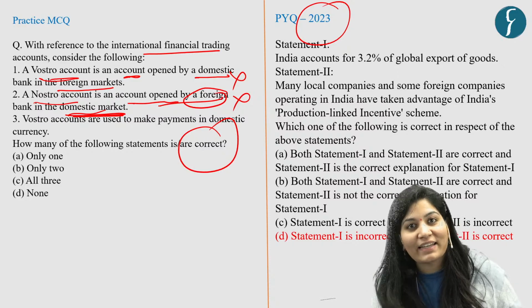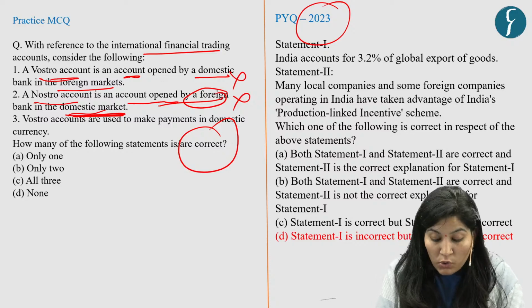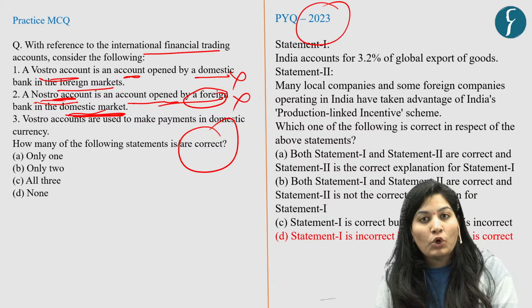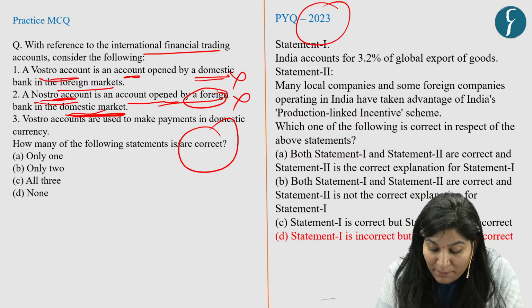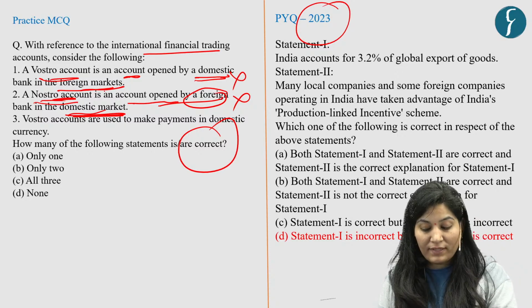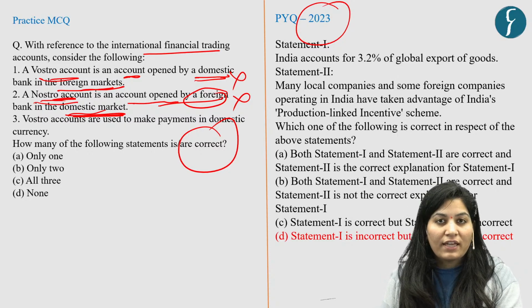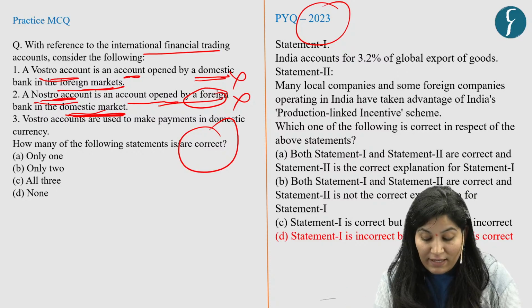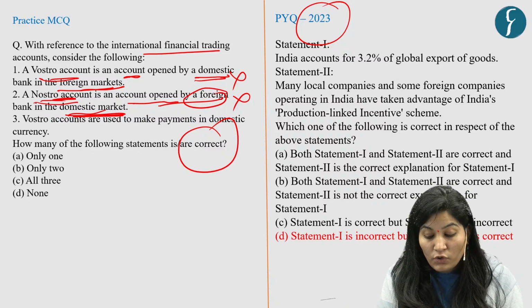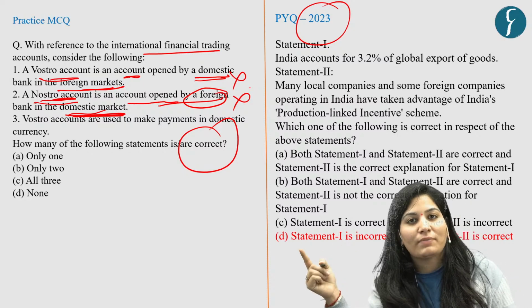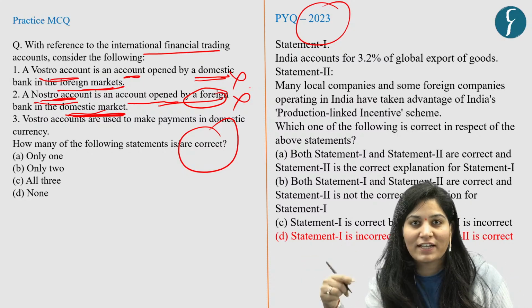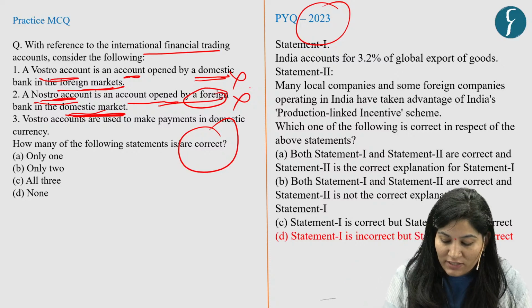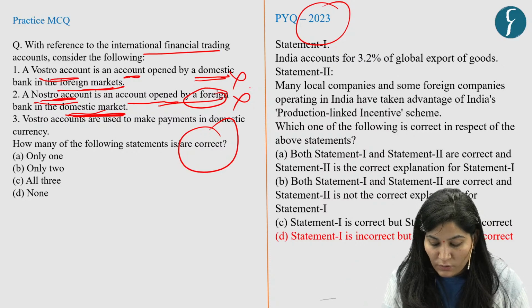Domestic market means India. Nostro account is an account opened by a domestic bank in foreign market. If ICICI Bank opened an account in Bank of America, then it is an account opened by a domestic bank in foreign market, for trade facilitation. So both are interchanged. Both these statements are wrong.